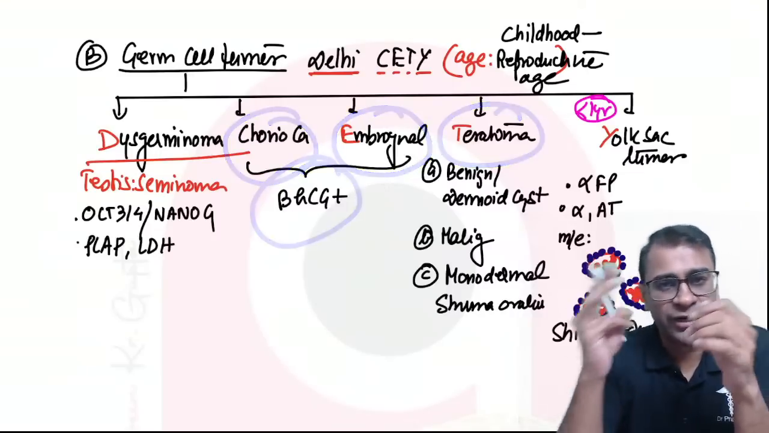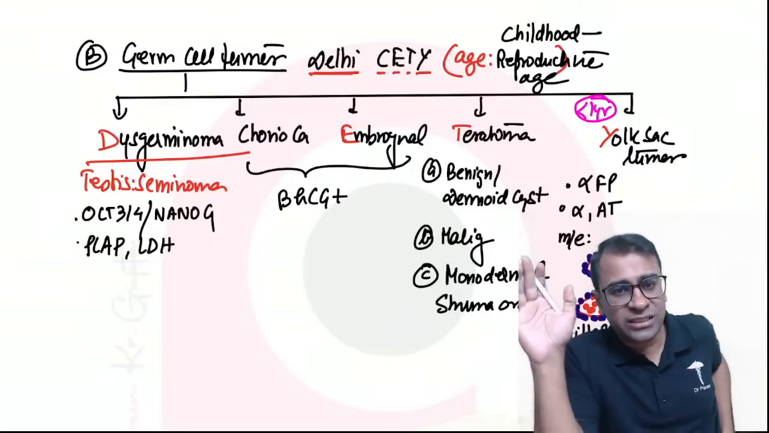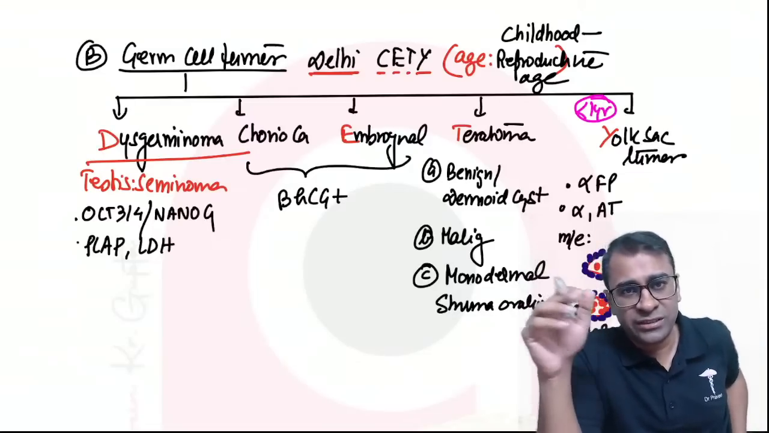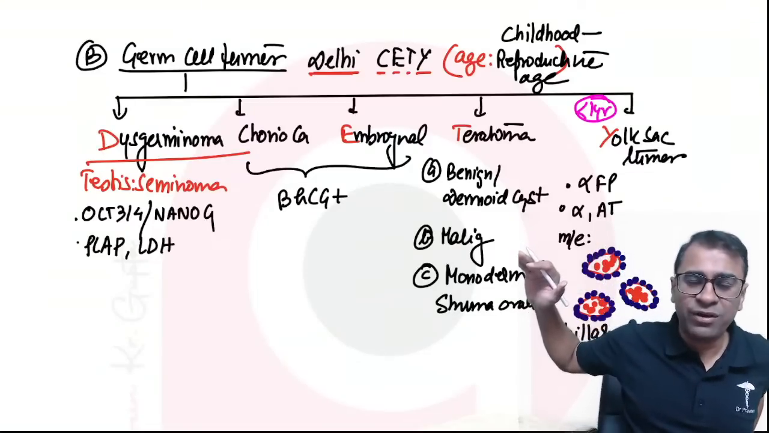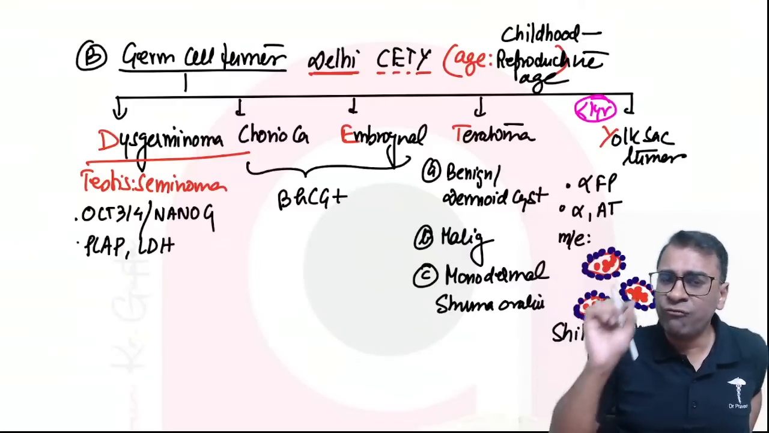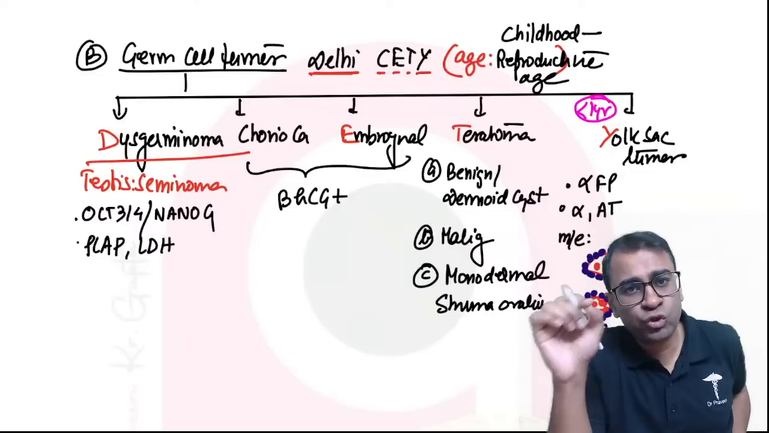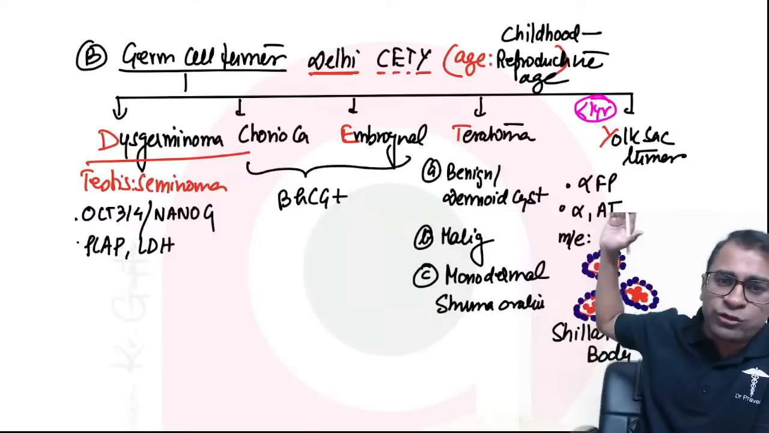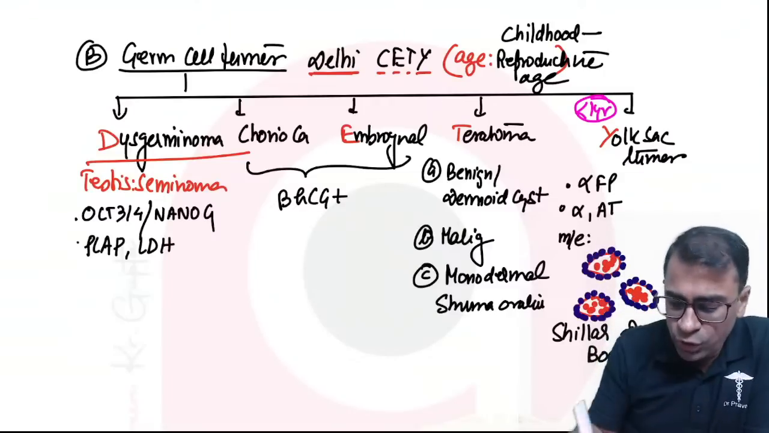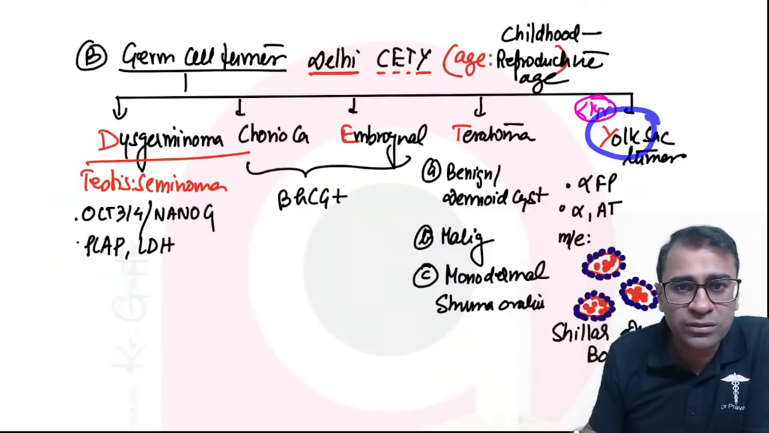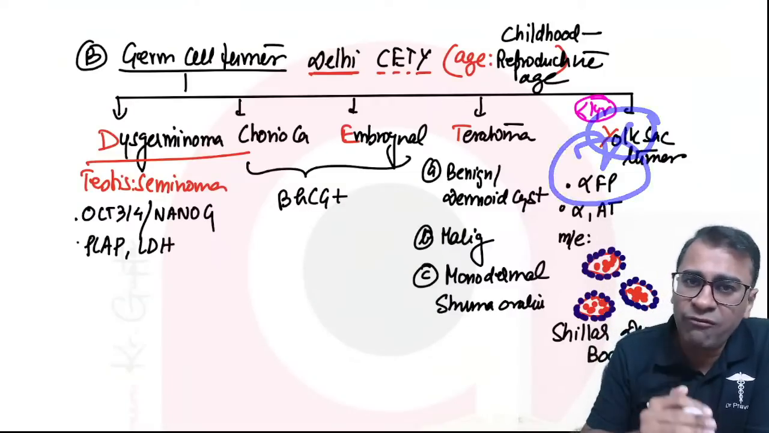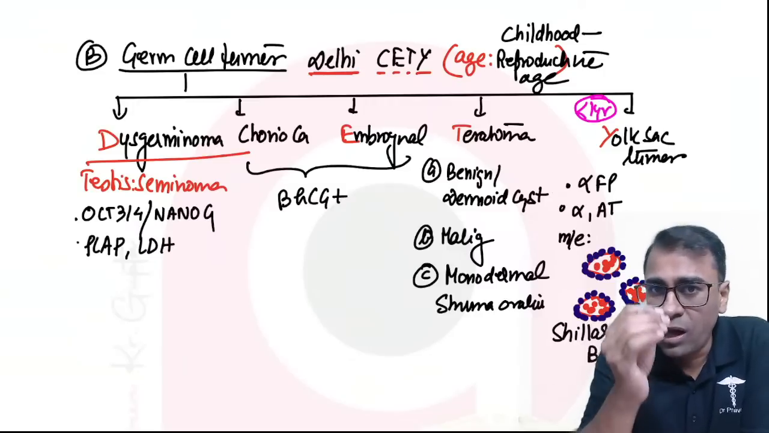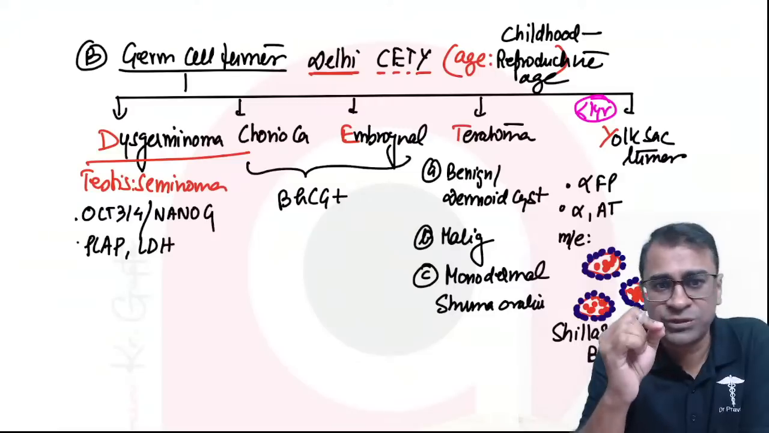Teratoma is of three types. Benign is called cystic teratoma or dermoid cyst. Malignant is the second one, and sometimes they can make only one type of tissue, called struma ovarii or monodermal specialized teratoma. Yolk sac tumor has a simple trick, remember this. Yolk of an egg becomes what? Fetus, and hence the name alpha fetoprotein, and also alpha 1 antitrypsin.